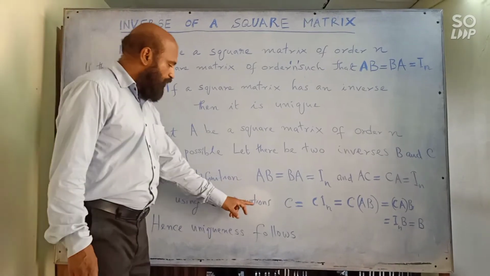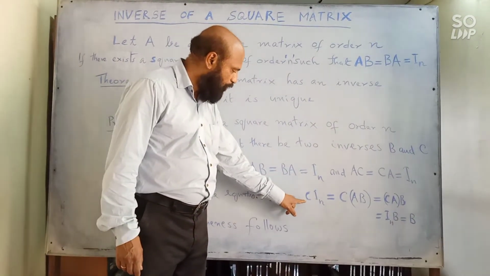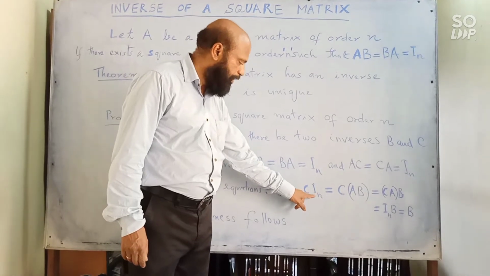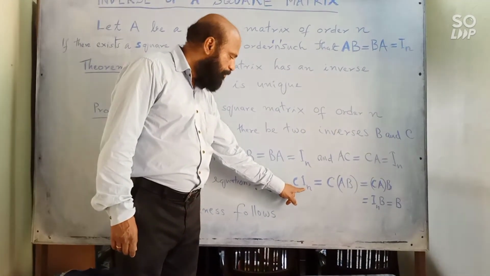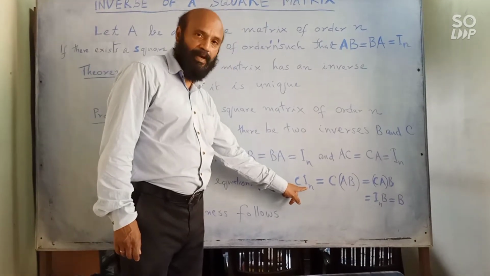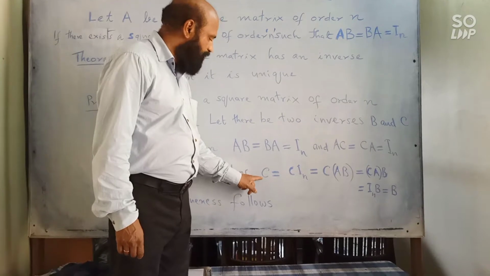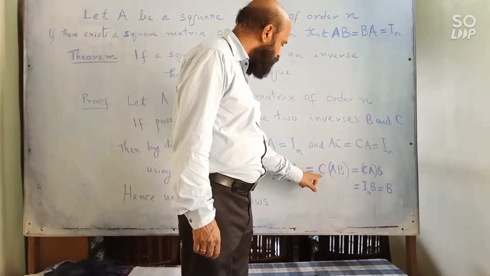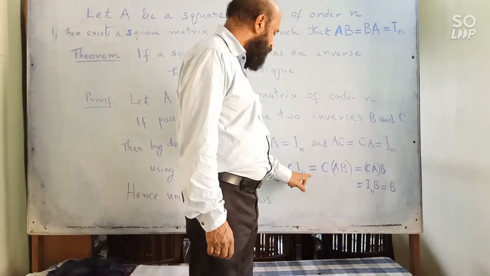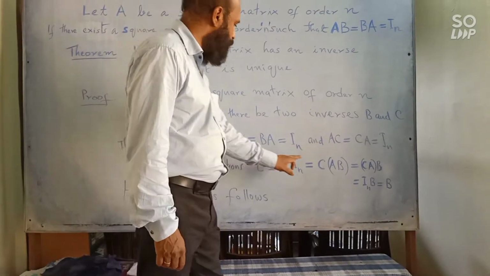Then using these equations, we can write like this. C is equal to C into In. After multiplying by identity matrix, you will be getting same matrix. Is equal to C into, instead of In, from the first equation we can write AB.